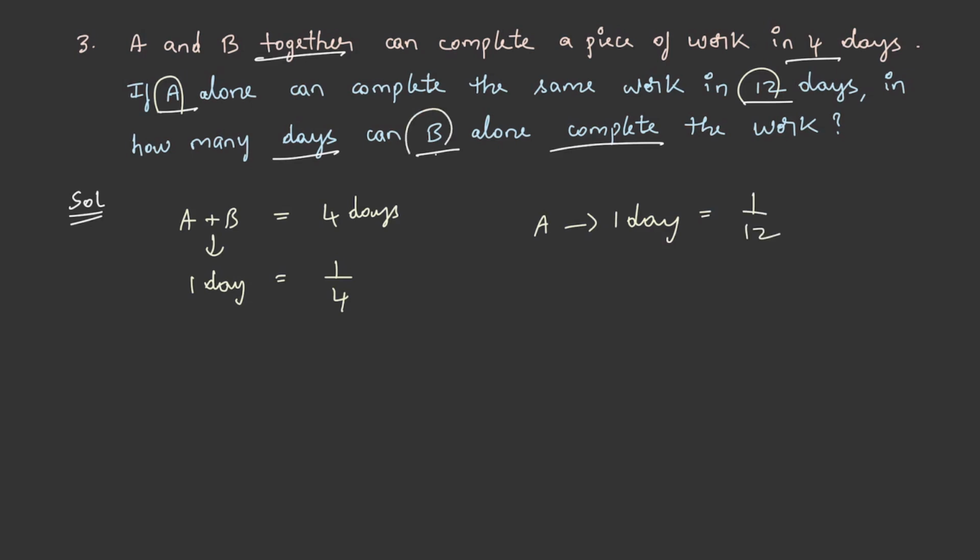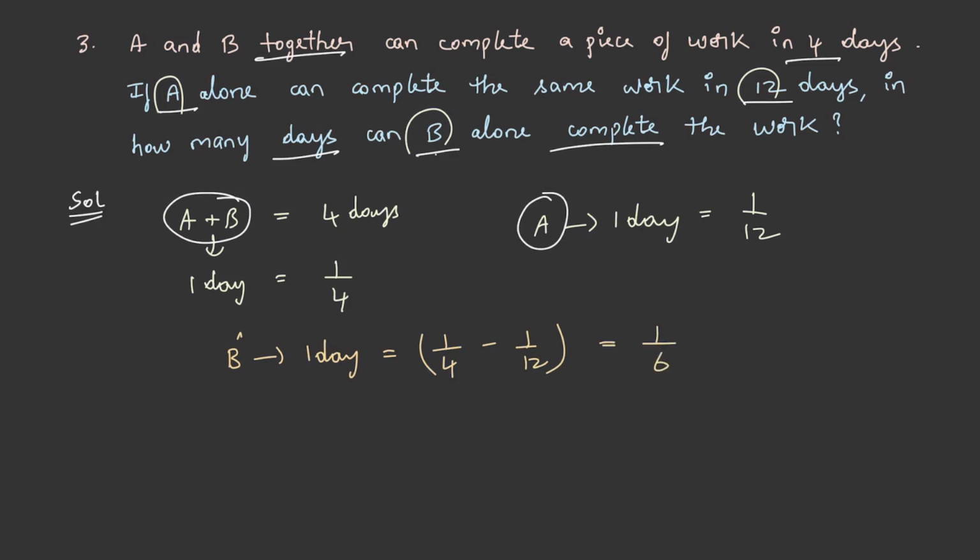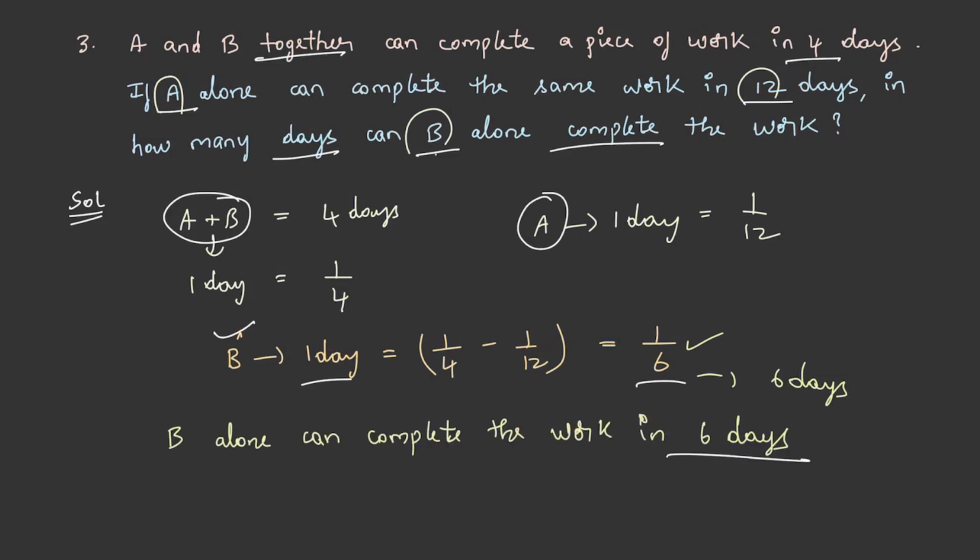In how many days can B alone complete the work? That is by subtracting A's work from the total value. So B's 1 day work can be calculated by 1/4 minus 1/12, and you'll be getting 1/6. This is B's 1 day work. So in how many days will he finish the work? That is in 6 days. Therefore, B alone can finish the work in 6 days. This is the answer. Hope you have understood the concept, formulae and questions in this category.